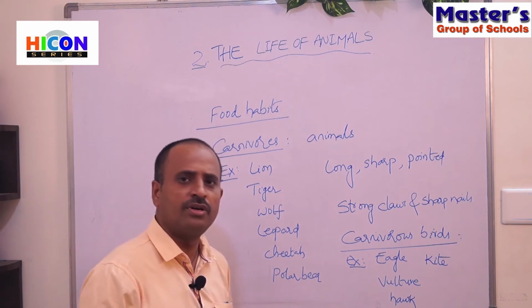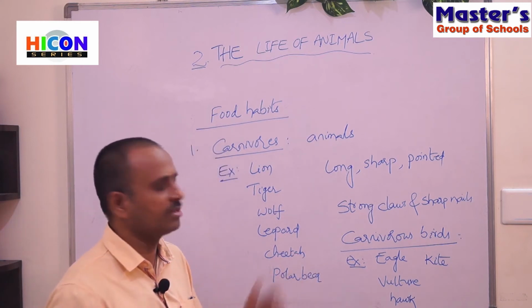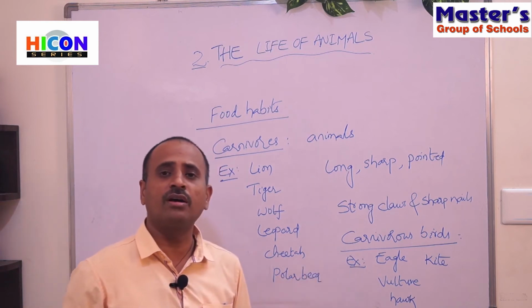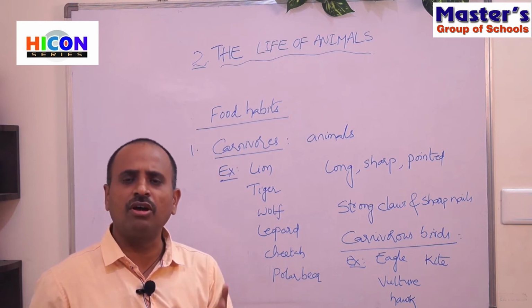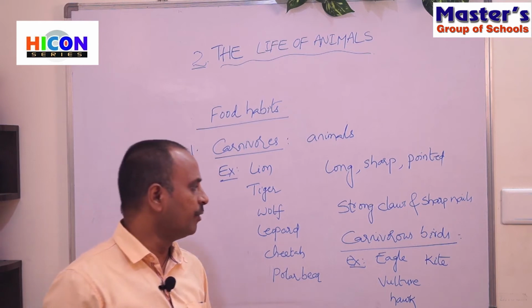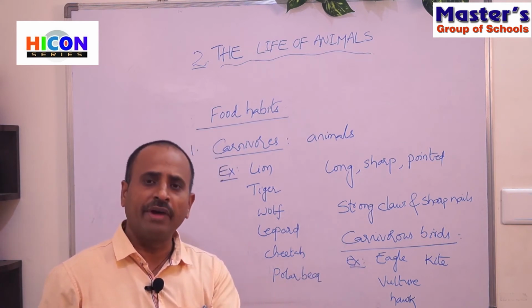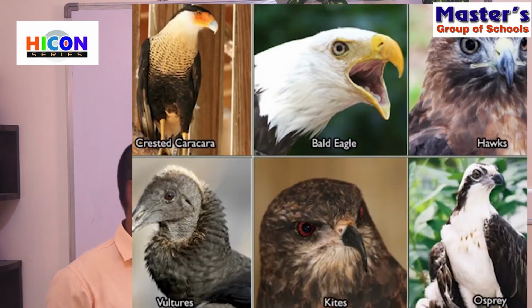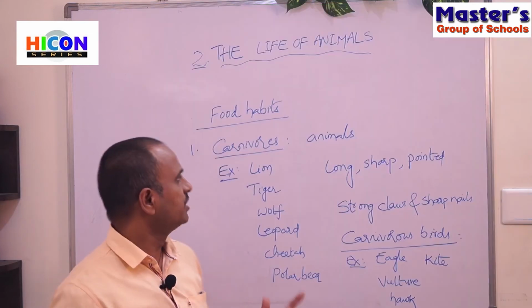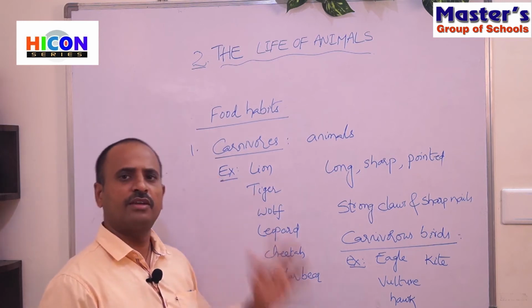In these birds, they have some special arrangement in their claws. These birds also have strong, sharp claws, which help them to hold the flesh of their prey while eating. Look at the picture, children. The pictures show the different types of birds and their claws. So this is about carnivores.